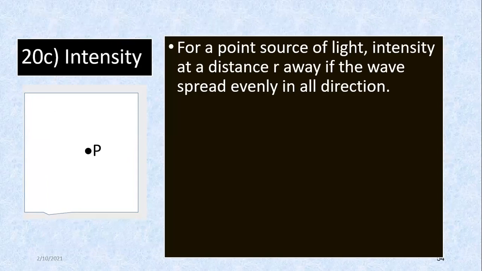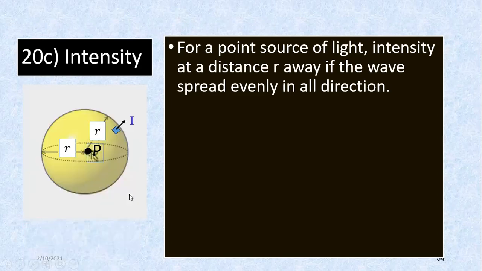Intensity. For a point source of light, the intensity at a distance r away, the waves spread out evenly in all directions. There's your P, that's your point source. The power radiated is P. It emits out evenly in all directions, so it will be a sphere.